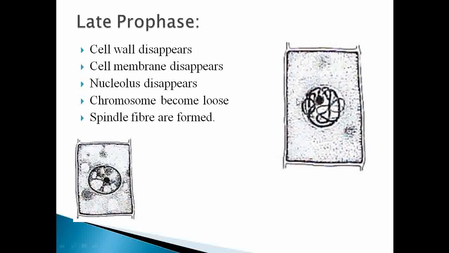But if you observe the late prophase, there is a disappearance of the cell wall and cell membrane, the chromatin material gets free from the nucleus, the nucleolus disappears, and during the late prophase there is also formation of spindle fibers. And if we consider the genetic material, in early prophase it is highly condensed, and in the late prophase it gets loosened.